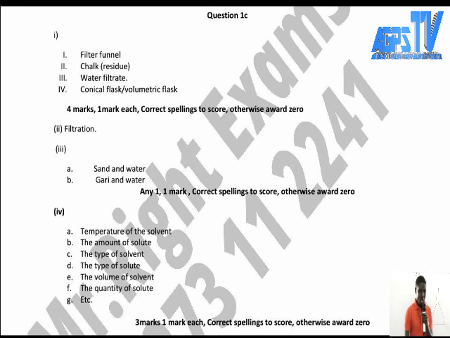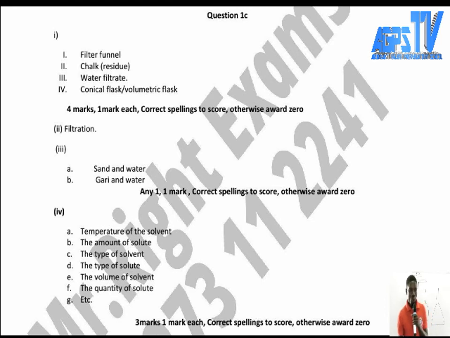Distillate. So here it is filtrate. So the process is known as what? Filtration. So we have to check the spelling. It is very important. Filtration.